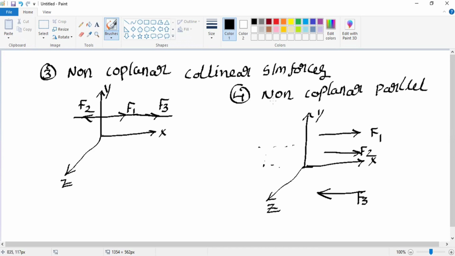So this is about the different systems of forces in the basics of fluid mechanics. To learn the complete subject, we have to know the different types of system of forces. That's why we are dealing with this concept.